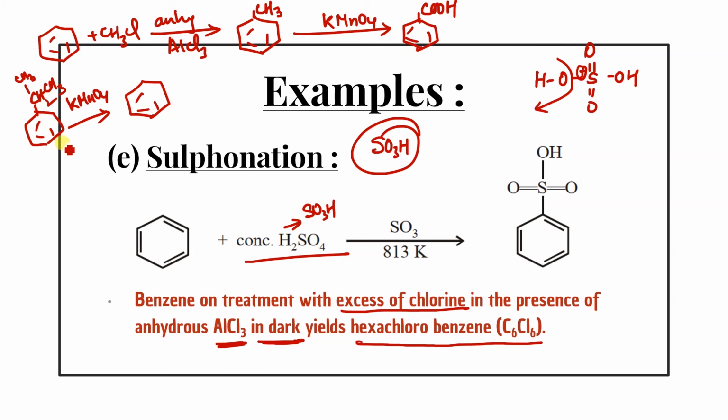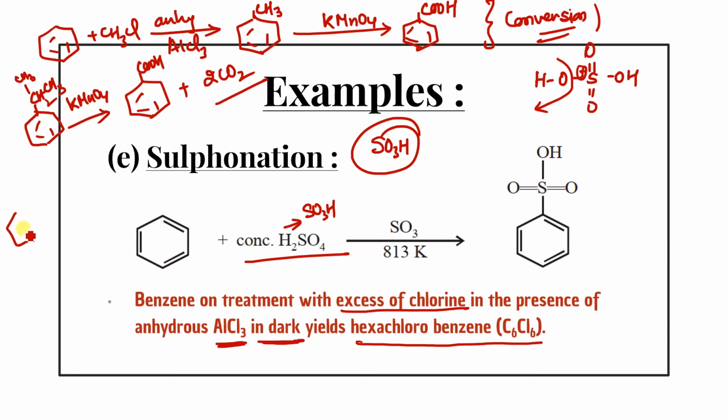Carbon is attached on the benzene ring. If it reacts with the KMnO4, it will give you the benzoic acid. And along with that, how many carbon are left? 1 carbon has been oxidized in the COH. Now 2 carbon left. So this will convert into carbon dioxide, 2CO2. Is it clear? So this is a very important reaction for conversion. We use it in conversion. I hope it is clear. Yes, kids? Okay? So this is the important reaction.